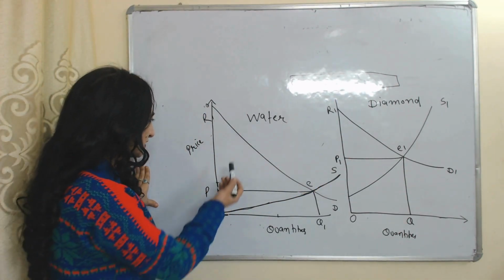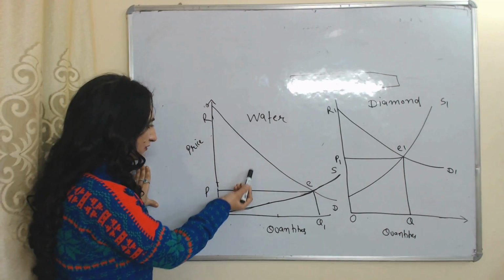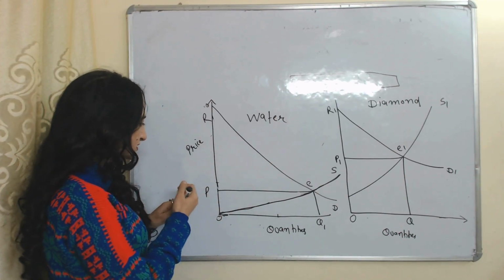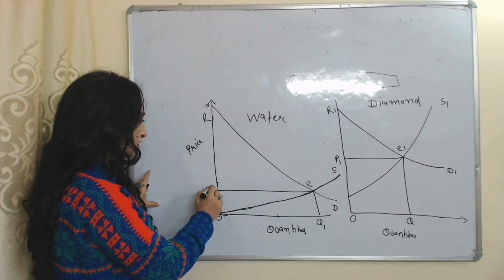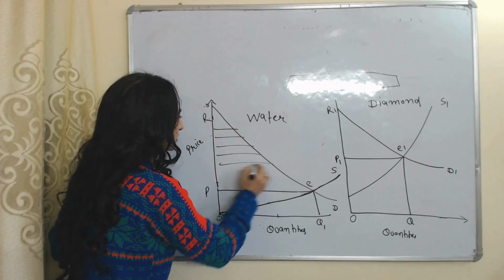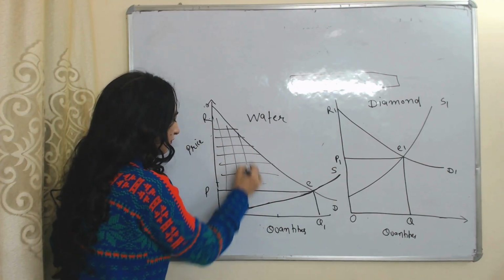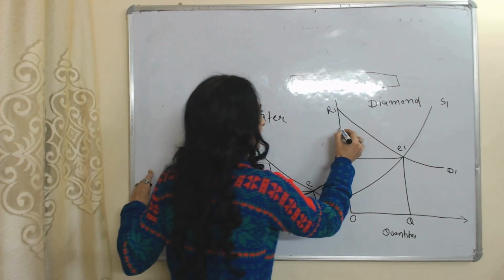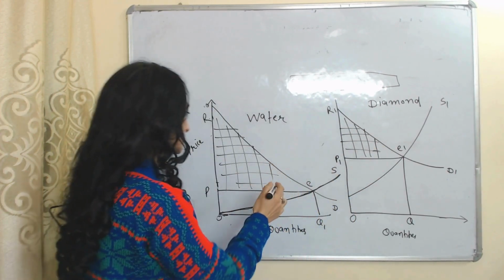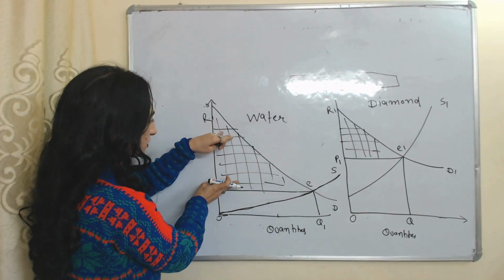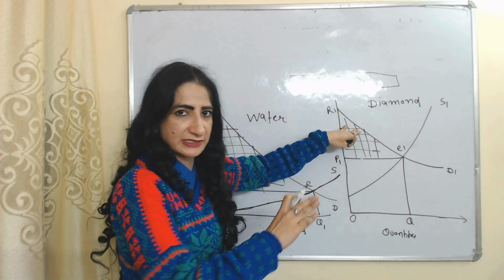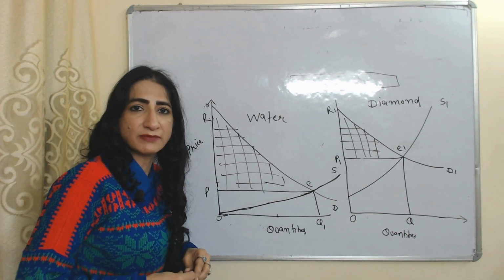Consumer surplus is the difference between the demand curve and the price. This part is called consumer surplus, meaning consumer surplus from water is equal to PRE. This part is the consumer surplus from water. In the same way, this part is the consumer surplus from a diamond. Here you can see consumer surplus from water is more, but consumer surplus from diamond is very little. So this is all about the diamond-water paradox.